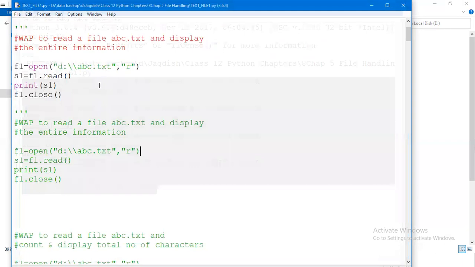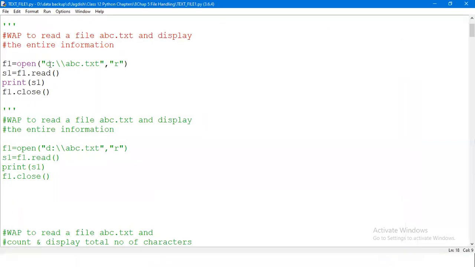Okay, so what exactly it does? It will simply open this file abc.txt, which is there in the D drive, right? It will open this file in read mode, and assign one handler named F1 to this particular file. Now this F1 is responsible to perform all the functions on this particular file. Now it's saying F1.read. As we know, F1.read is going to read the entire content. When I say F1.read, it will read all the content and assign that content to S1. And by simply saying print S1, it will simply print the entire content which has been retrieved by this particular statement and display it. Then you finally close the file. So that is what this statement does.